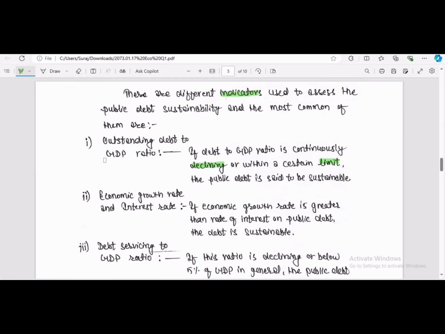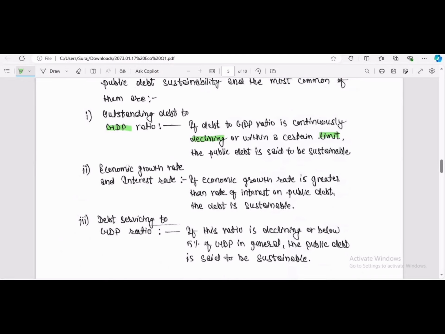And the second one. I will tell you how to memorize these points also. In the economic survey, what is generally the most important indicator? There is GDP, there is the economic growth rate. So here also the economic growth rate has come, and if there is a rate and we are comparing it with the debt, then there must also be another rate, that is the interest rate.